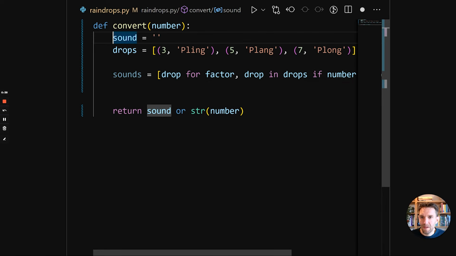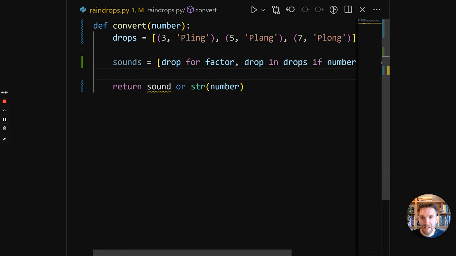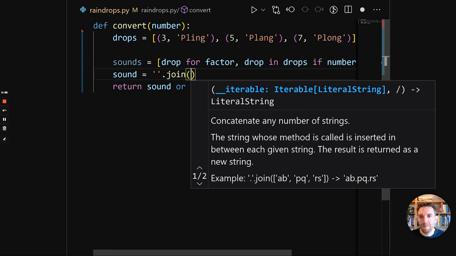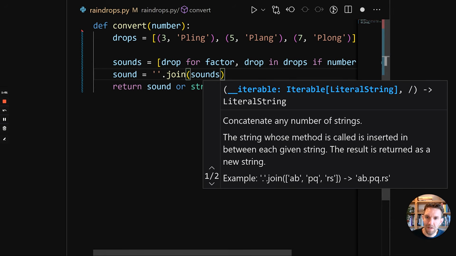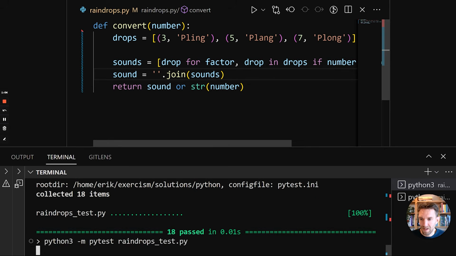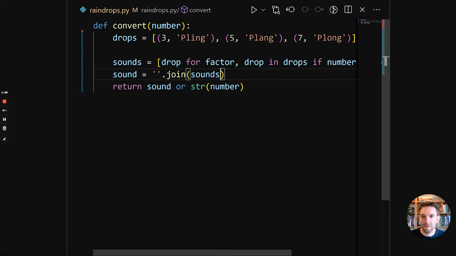So we can get rid of this sound, and we're going to need some way of converting the list of strings to a string. The way that you do that in Python is you use join, and join is a method on a string. So we have to work on a string. In this case, we use the empty string because we want them to be joined without any spaces or anything like that. So we do empty string .join sounds, save it, and then run it, and it still all passes.